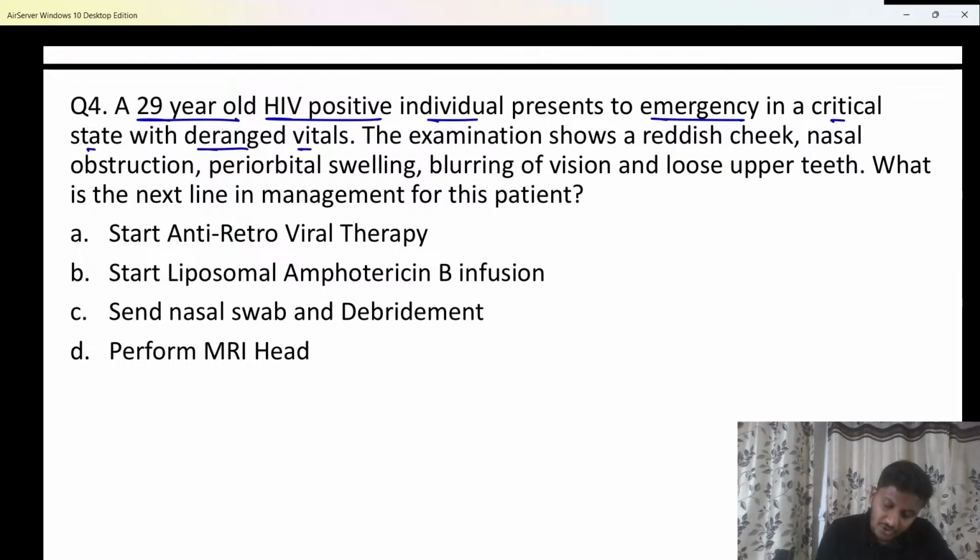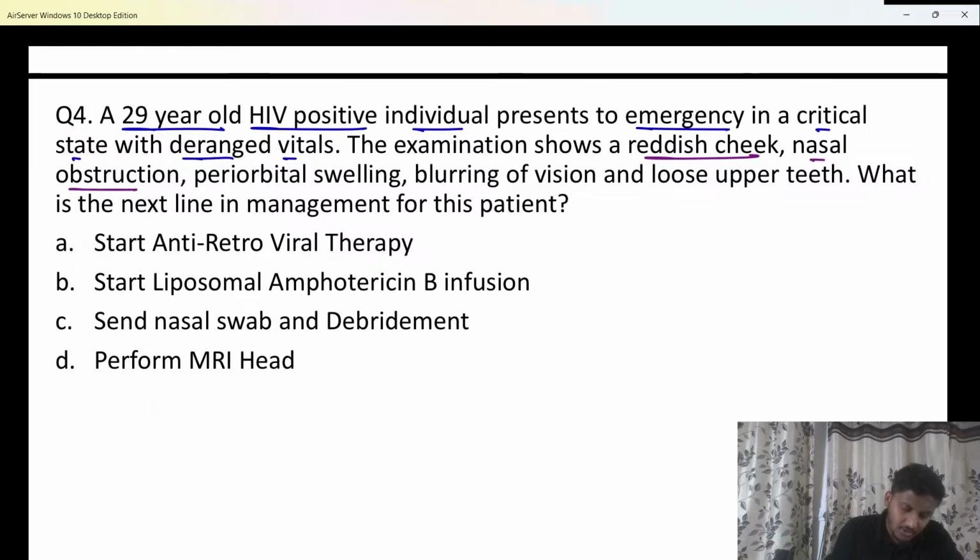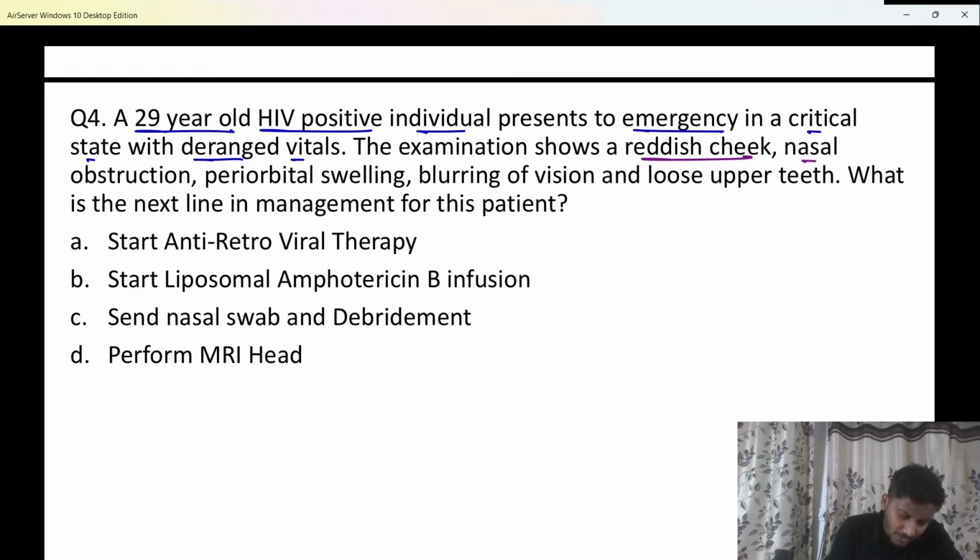The examination shows there is a reddish cheek along with some nasal obstruction, and there is periorbital swelling with blurring of vision, and loose upper teeth.